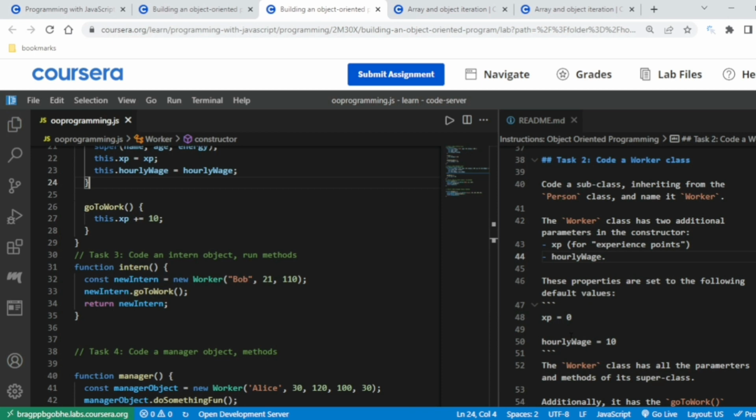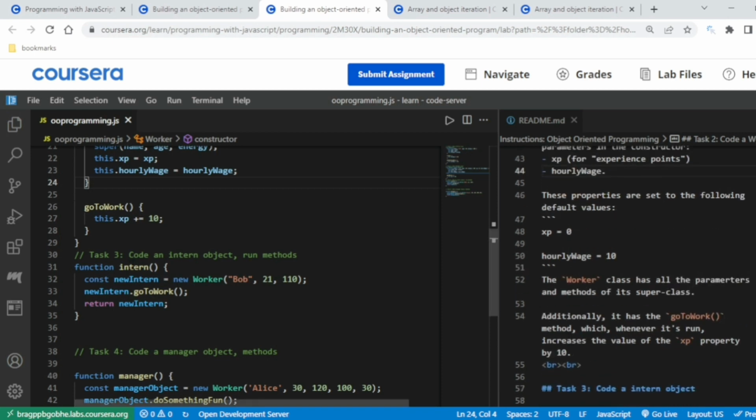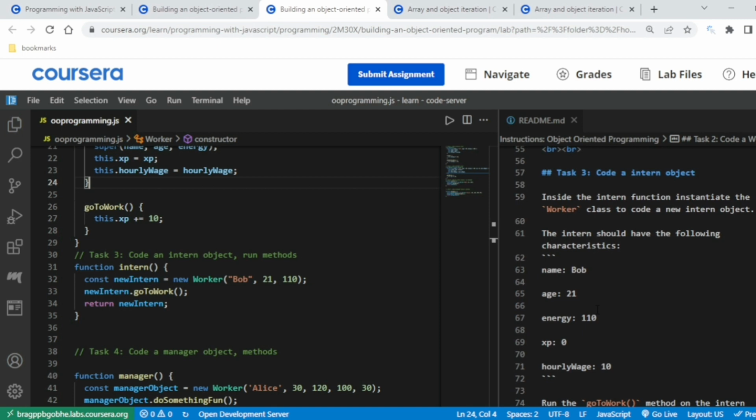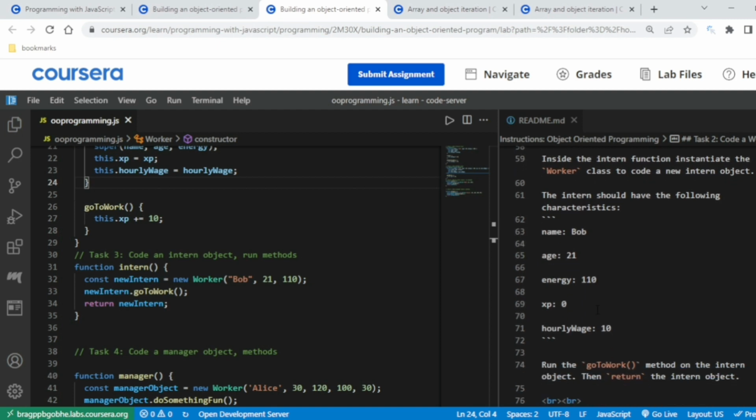Okay. Now the third part is, hope you are getting it. Now the third part is code an intern object, an intern function, then constructing a new intern. As they said already, everything is written. Okay, you just need to understand the lines and make it code.